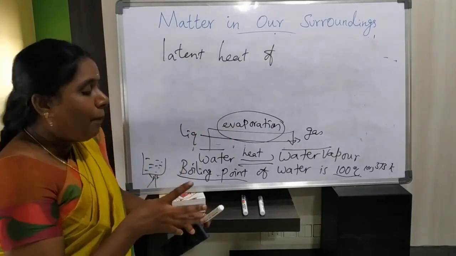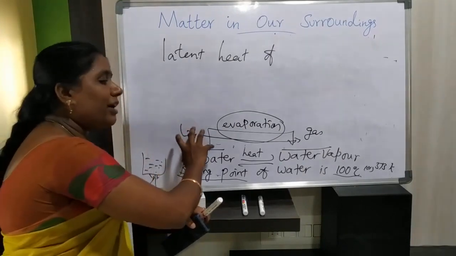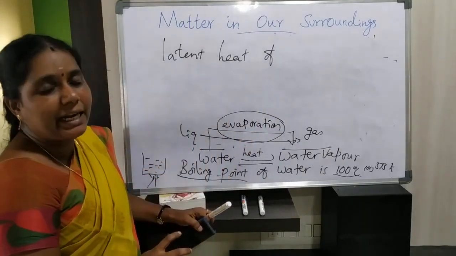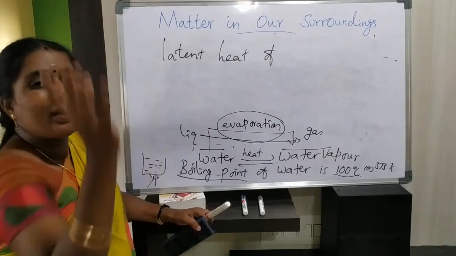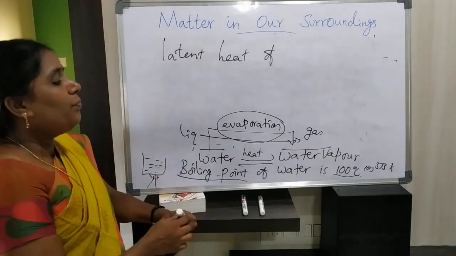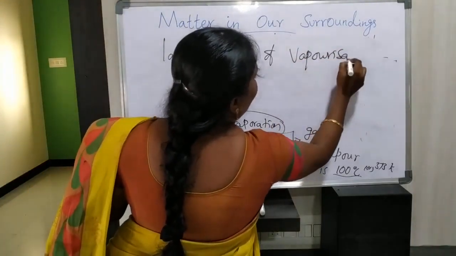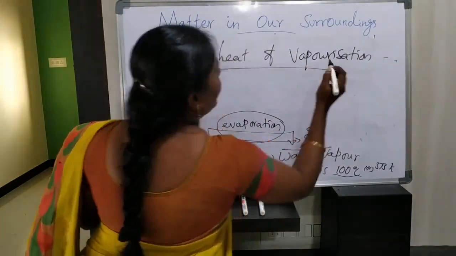So here also the heat energy is used to convert one state of matter into another. This type of heat is the latent heat of vaporization.